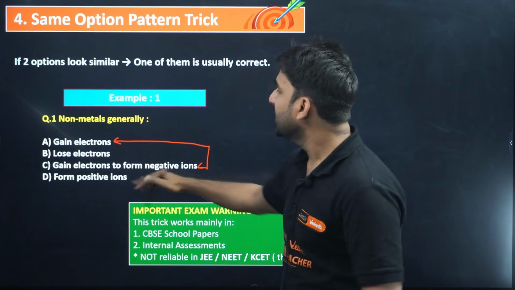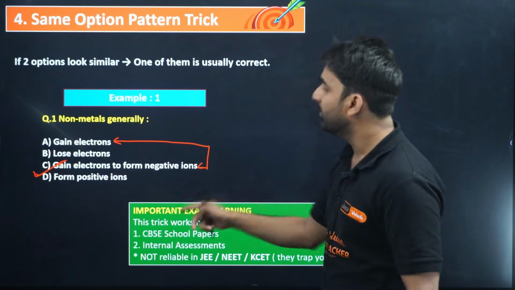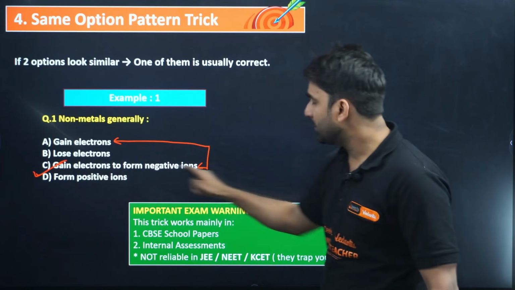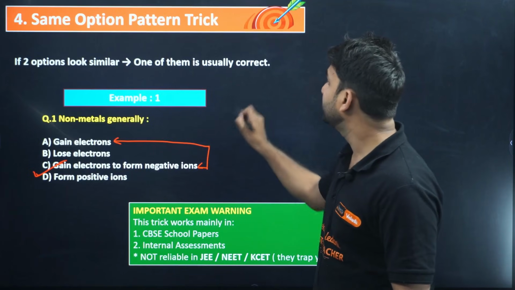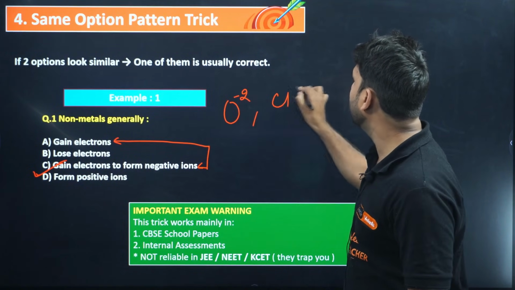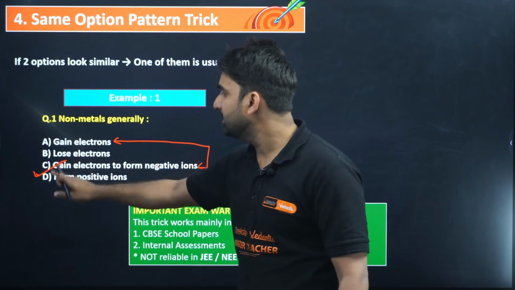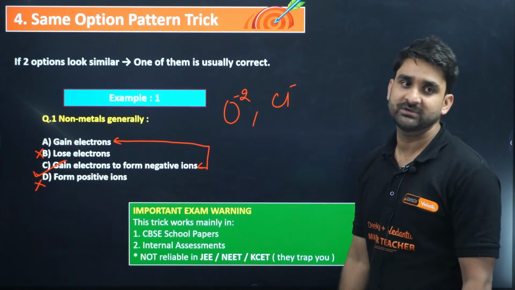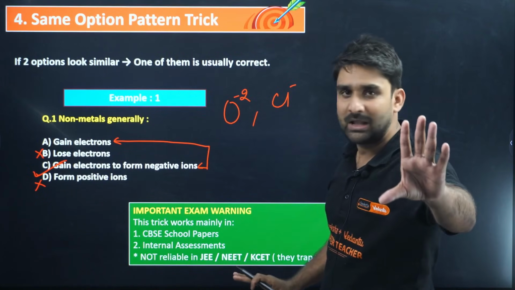And which is the detailed one? Gain electrons to form negative ion. So this is the detailed form. Option A might also be correct, but option C seems the detailed form, the complete information is there. Gain electron to form negative ion: oxygen gains electrons and becomes O2 negative. Chlorine gains one electron, it becomes Cl negative. So in these A and C, A would be neglected. So option number C would be the correct answer. So if two options look similar, one of them is usually correct, my dear. Are you getting my point?